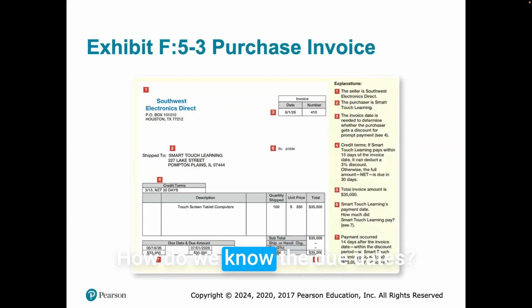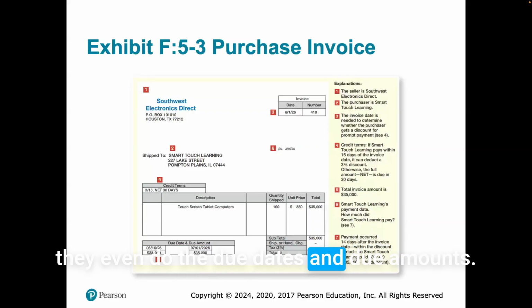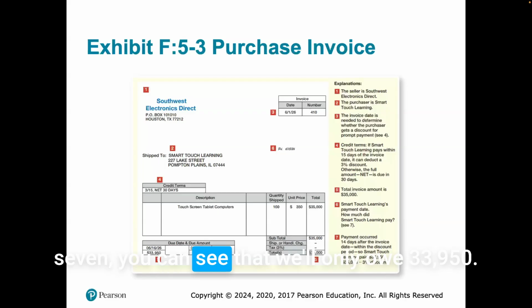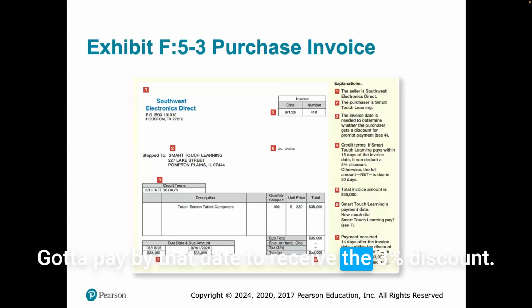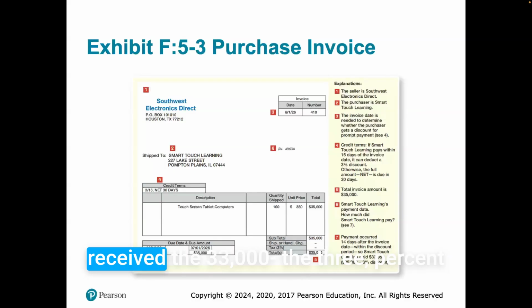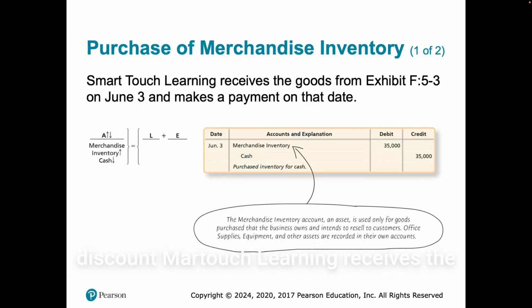How do we know the due dates? They even give the due dates and due amounts. So if we pay by the 16th, here on number 7, you can see that we'll only owe 33,950. Got to pay by that date to receive the 3% discount. If you pay by the 1st of July, then you pay the full amount, the 35,000. And so you can see they paid on the 15th, which is a day earlier. They paid within 14 days. And so they received the 3% discount.